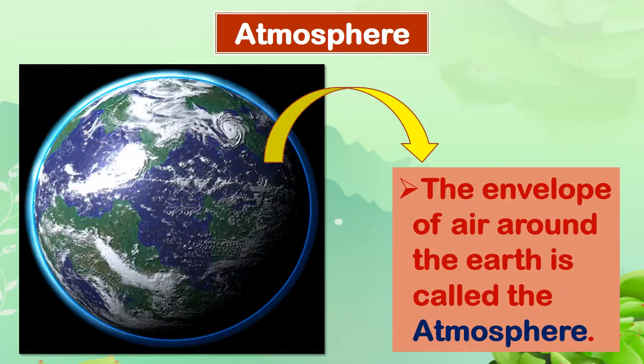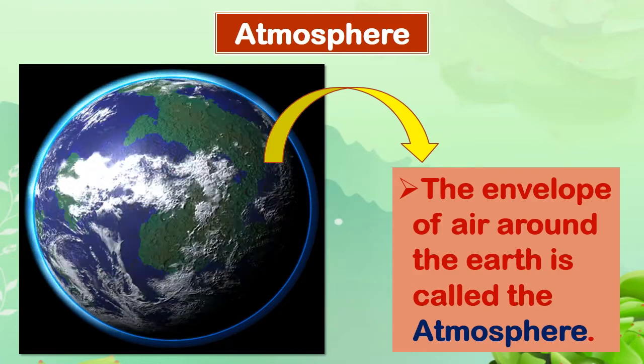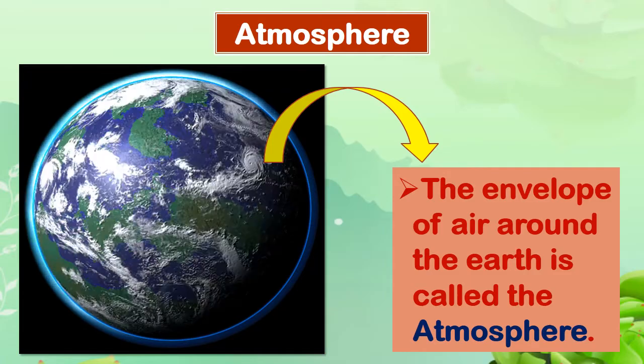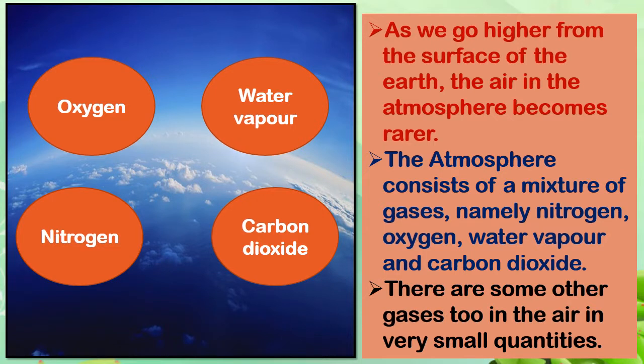The atmosphere. There is an envelope of air, that is, our earth is surrounded by layers of air all around, and this layer of air is called the atmosphere. Now as we go higher from the surface of the earth, towards a big mountain or traveling into the air by aeroplane, the air becomes thinner and thinner. That means the air becomes rarer.